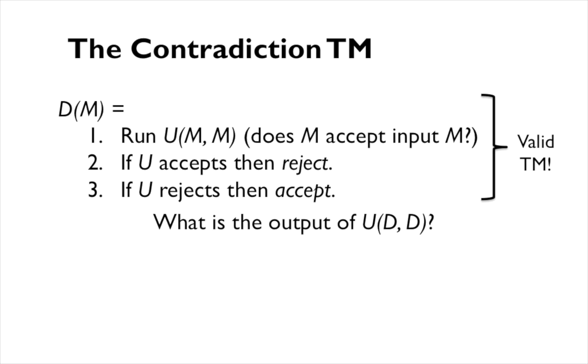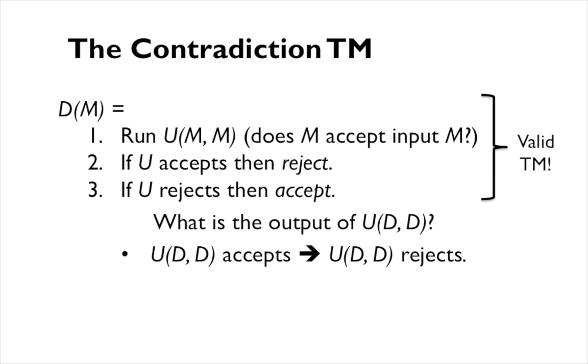And so the final nail in the coffin is this. What happens if we run the universal Turing machine on D, passing D itself as input? And so this is what happens. In the case where the universal Turing machine accepts, if we look at the definition of D, we see that if we substitute D for M, we actually do the opposite of accept.